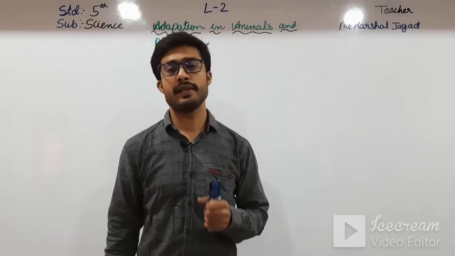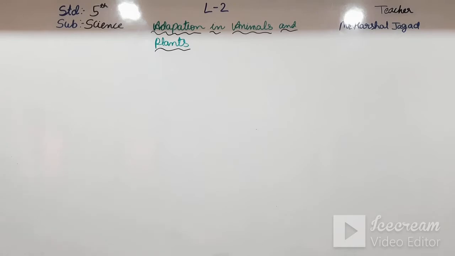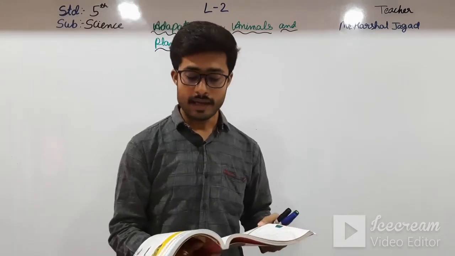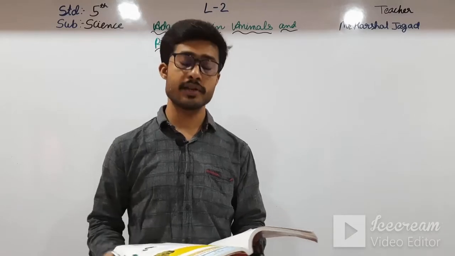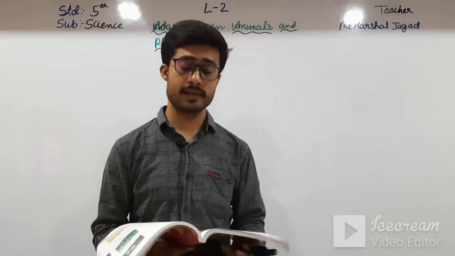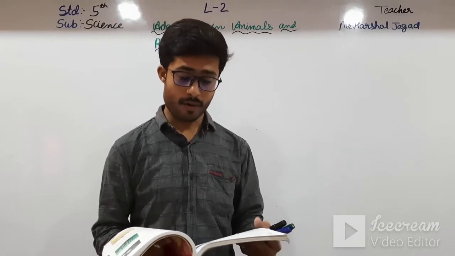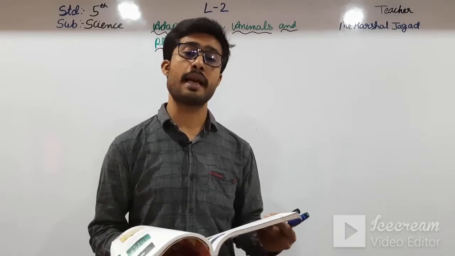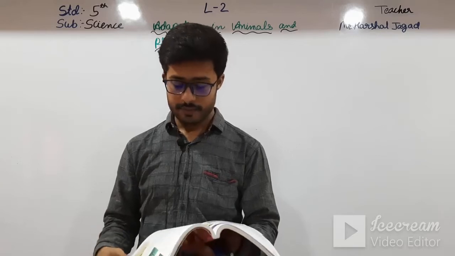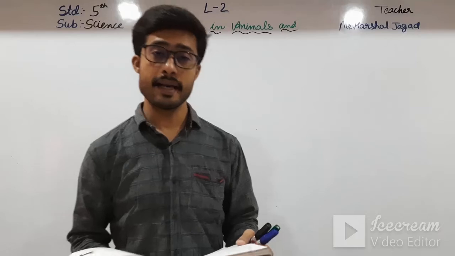So in the previous video we have just started the chapter, lesson number 2, adaptation in plants and animals. In that we have seen some of the adaptations in animals, and then the aquatic animals' adaptation like fish, crocodiles, frogs and water birds. Then we have seen the aquatic plants' adaptation, and then birds which are migratory, and then after that we have seen the desert animals.